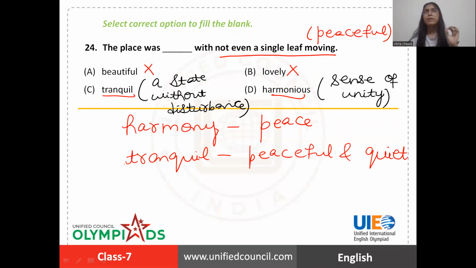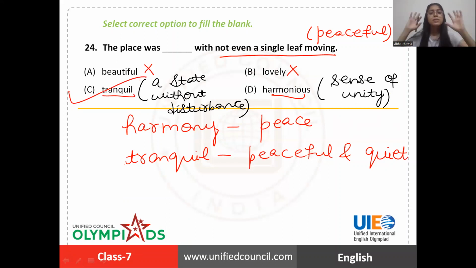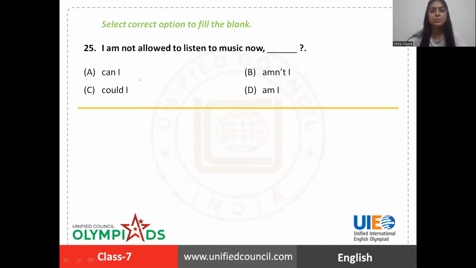A very peaceful, quiet state. So definitely we can't use harmonious here in this context, because harmonious gives you a sense of unity and balance. So the right one will be tranquil here, because it's a state without disturbance, without turmoil. The place was tranquil without even a single leaf moving.